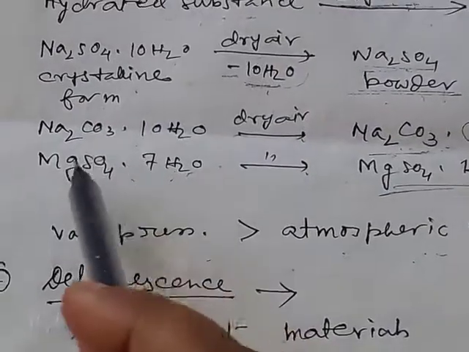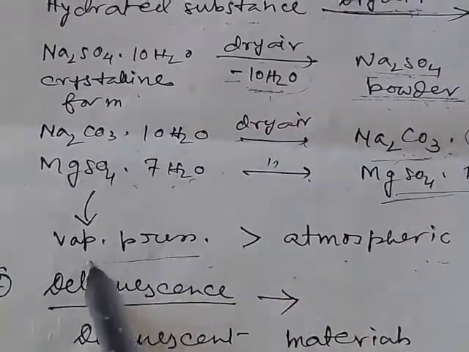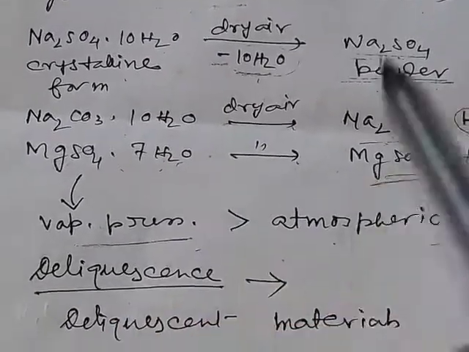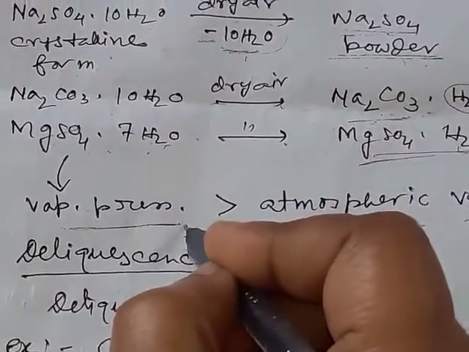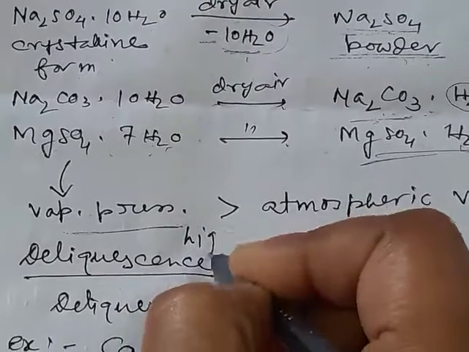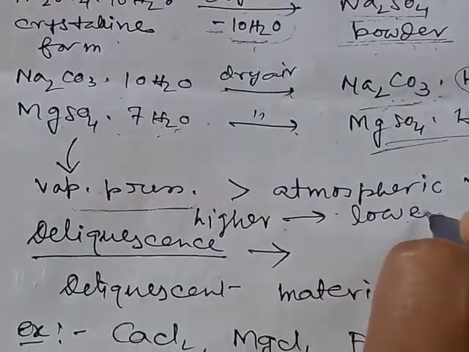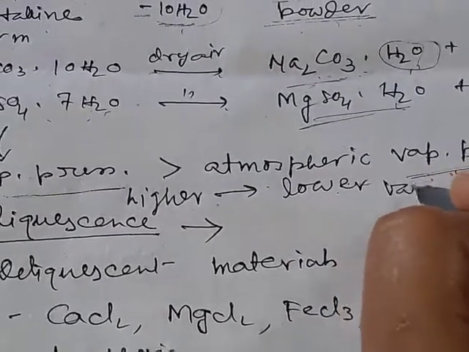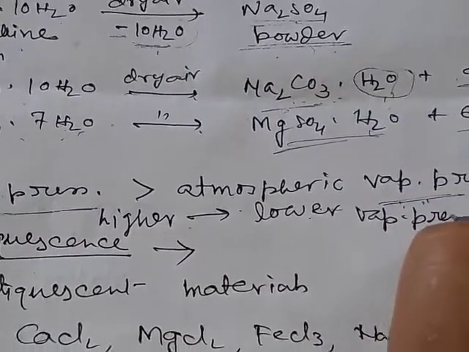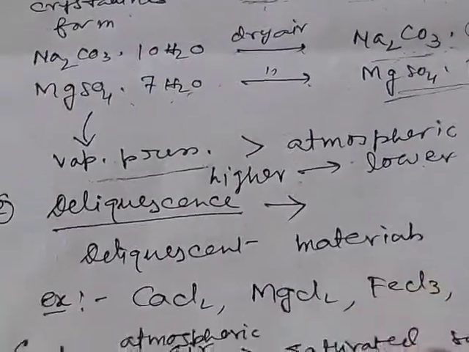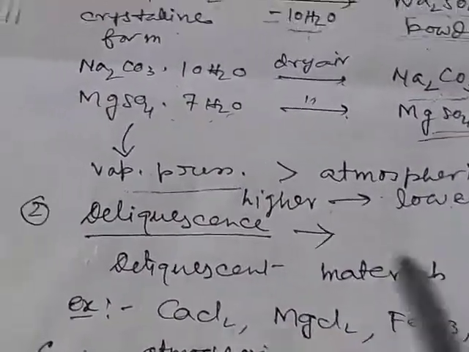For the hydrated salts, there is greater vapor pressure, so the water molecules will go from the higher vapor pressure to the lower vapor pressure. So the water is removed from the salt to the atmosphere, that is the dry air.